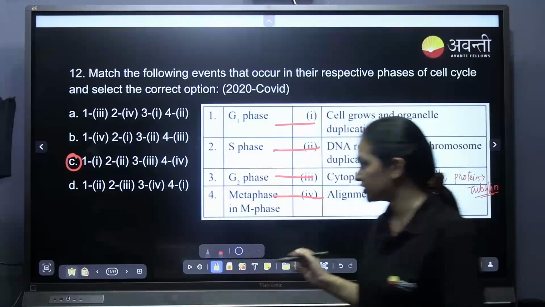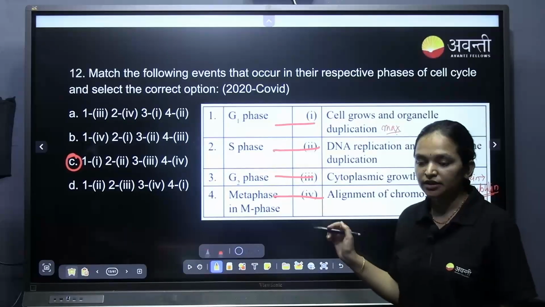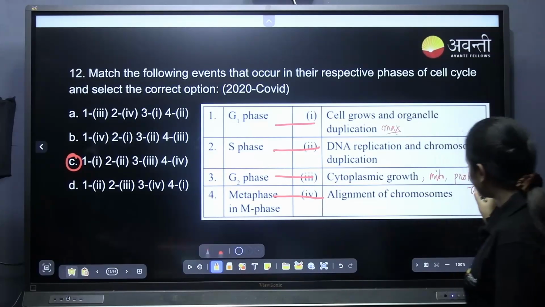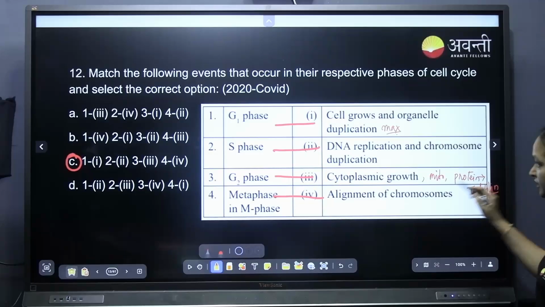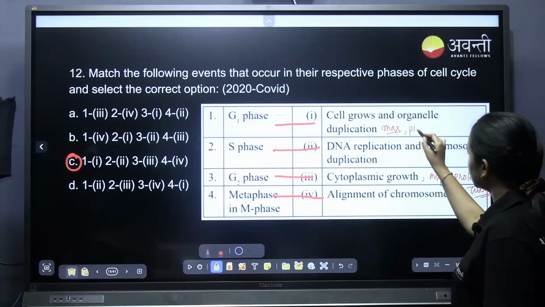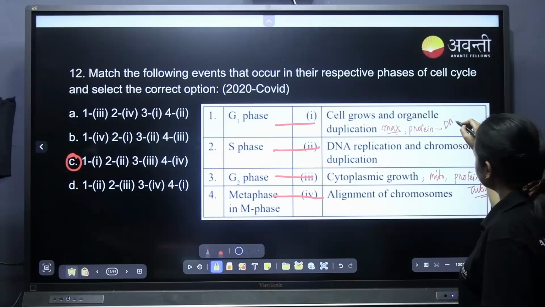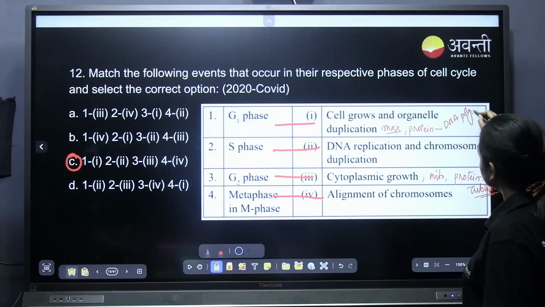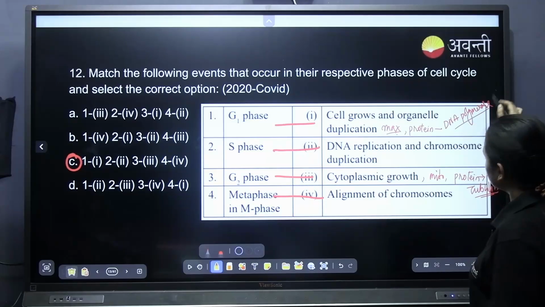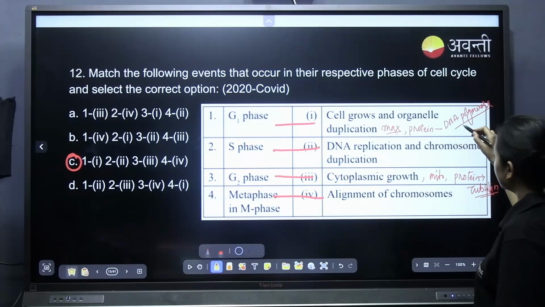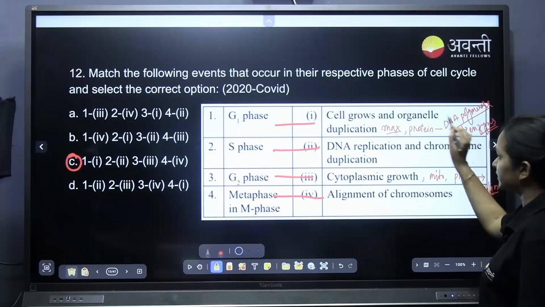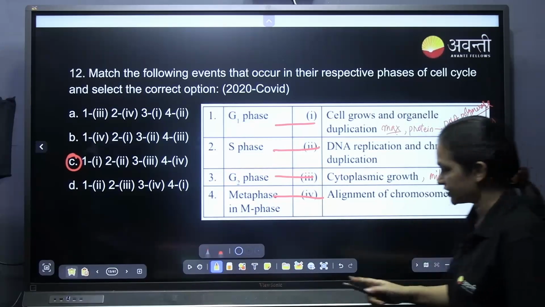Here also protein synthesis takes place. What kind of proteins? Like DNA polymerase and all other proteins, enzymes that help in DNA replication, will be synthesized in the G1 phase.